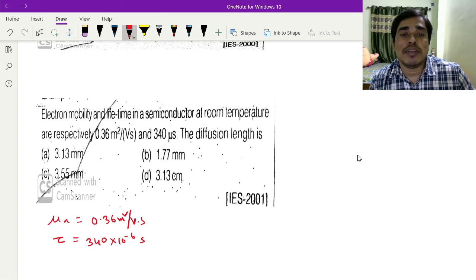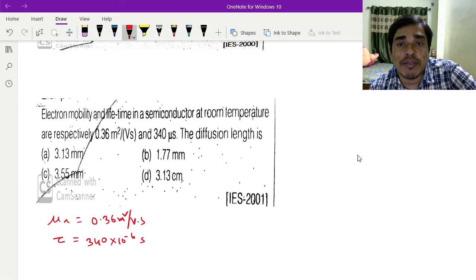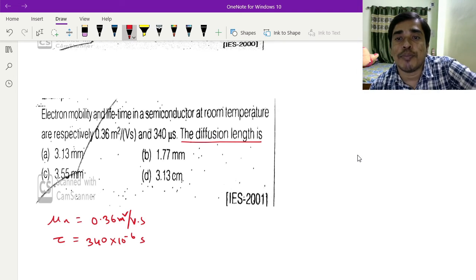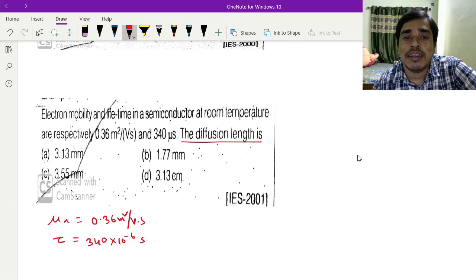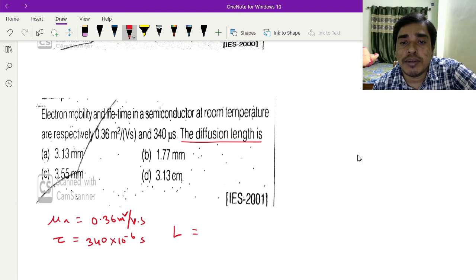You have to calculate the diffusion length. Diffusion length L is given by root over of D and tau.